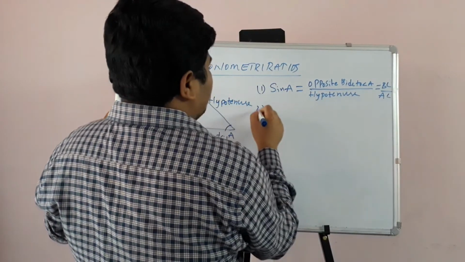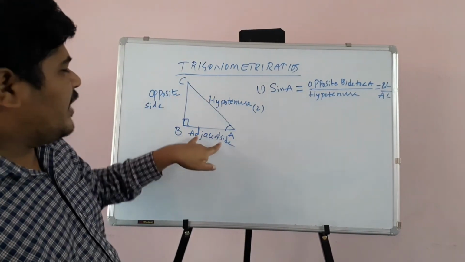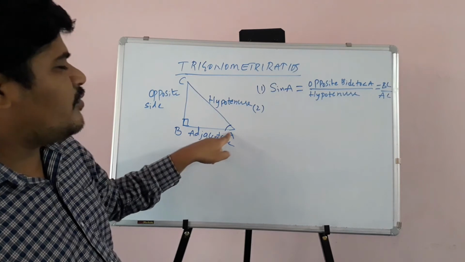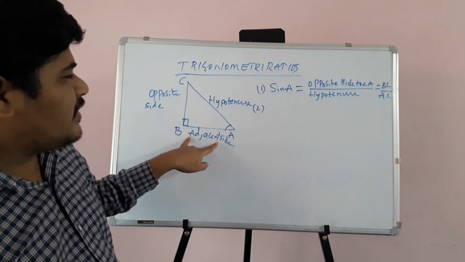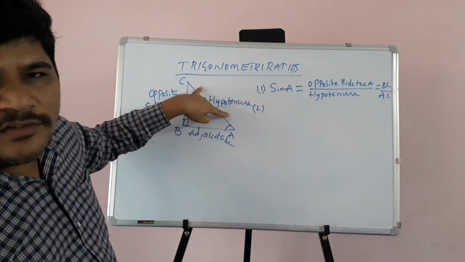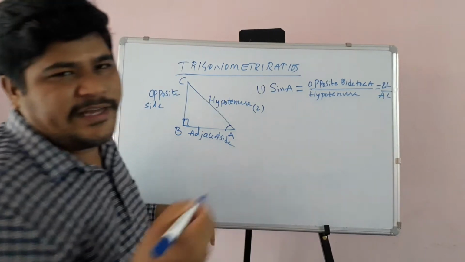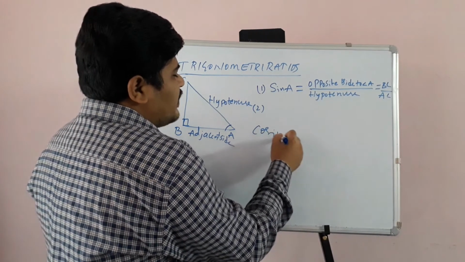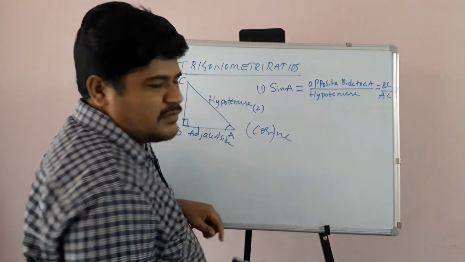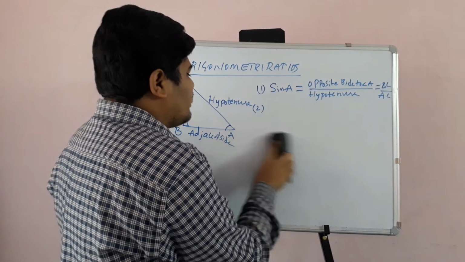Okay, and next, children, AB by AC. So AB is what? Adjacent side to angle A, and this is the hypotenuse. So this is called cosine. In short we will write cos. So cosine of angle A, or cos A.